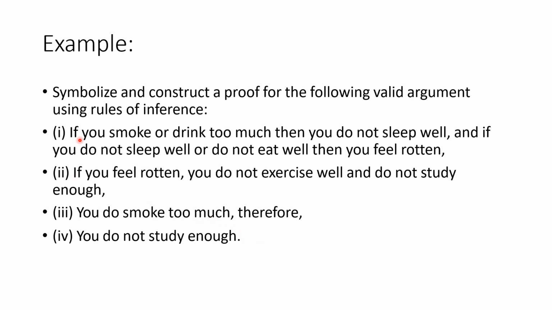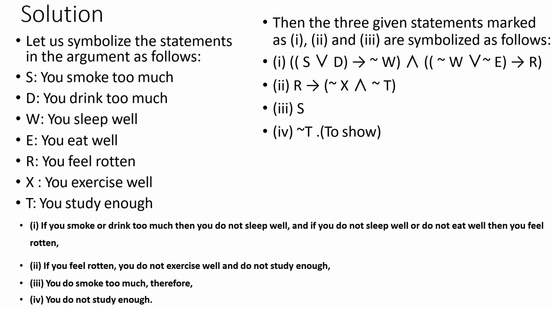So for that, first we can represent each with corresponding values. Here you can see I can represent each sentence. Here we can see that in the arguments we are converting each into a symbol form. You can see here the first sentence, if you smoke or drink too much. So that means if you smoke too much, I can represent it as drink too much.